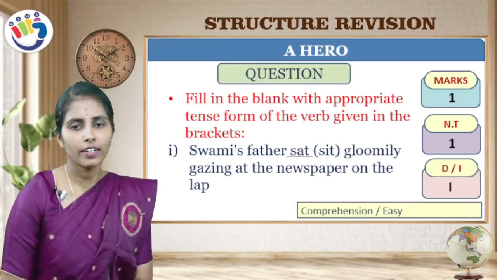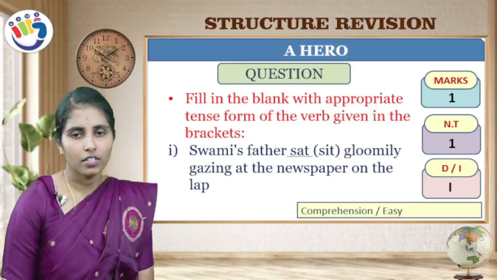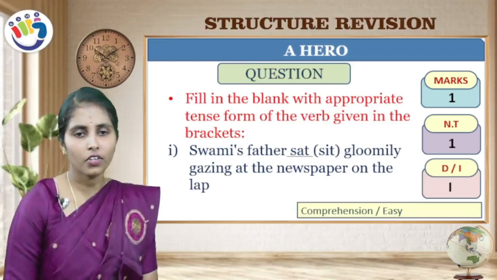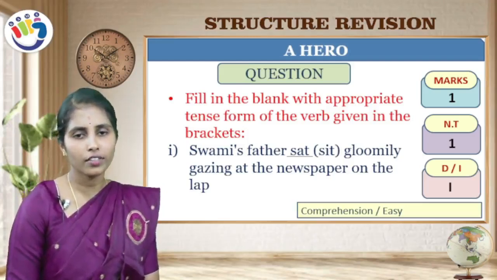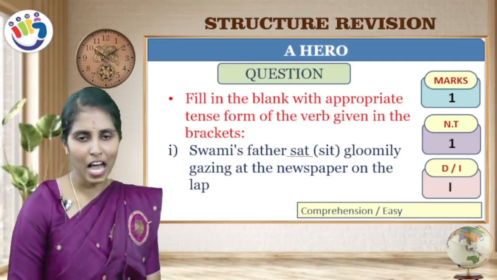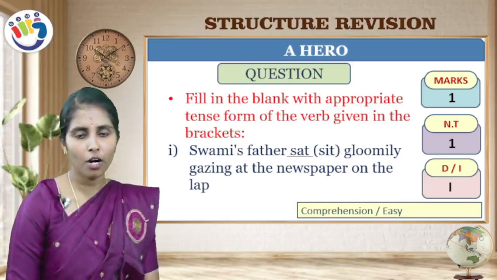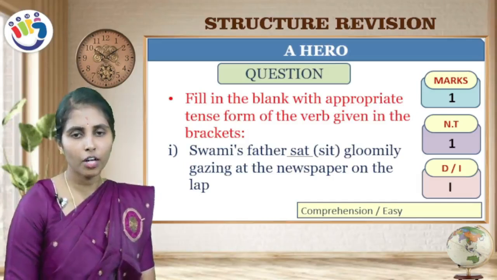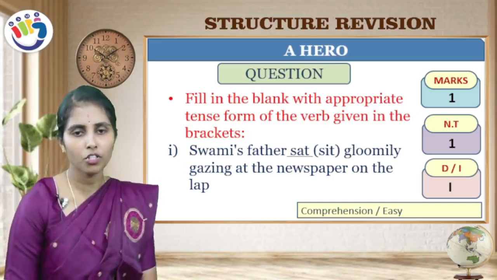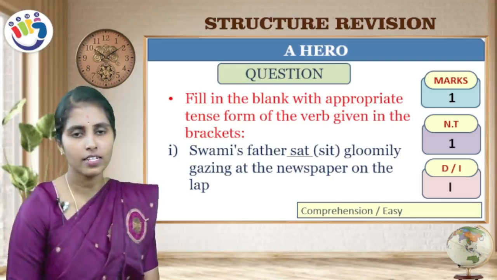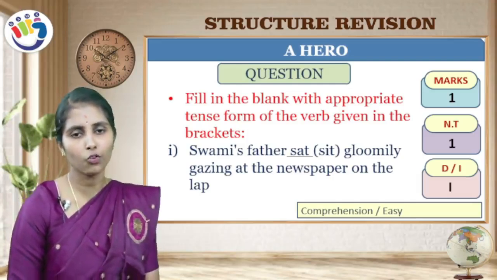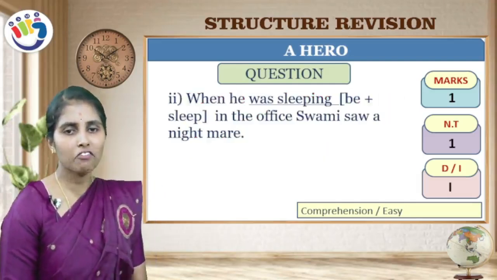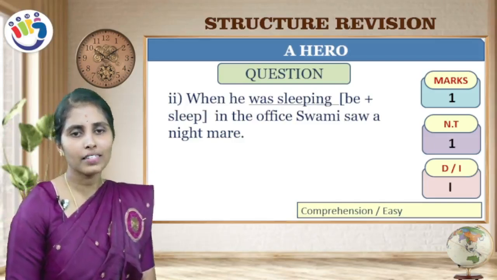"Swami's father dash, in the bracket sit, gloomily gazing at the newspaper on the lap." Here the verb given in the bracket is sit, but you should change the form to sat. "Swami's father sat gloomily" is the answer. Next: "When he was sleeping..." Be plus sleep.